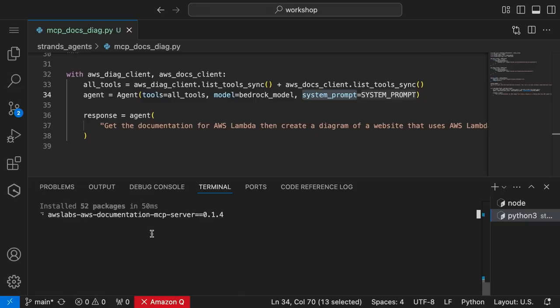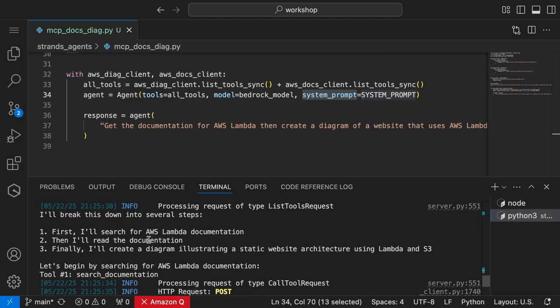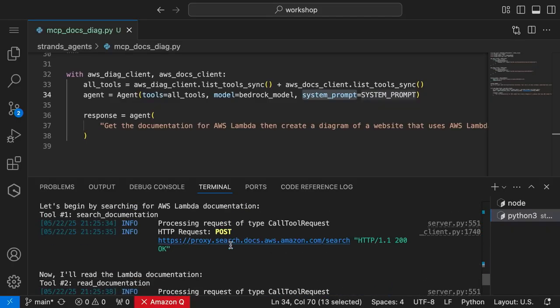All right, so it downloads the MCP server. It's already downloaded that already. And it was processing now. It breaks it down into steps. So first I'll search the AWS documentation, then I'll read the documentation, then I'll create a diagram illustrating the architecture. So you can actually see its thought process.